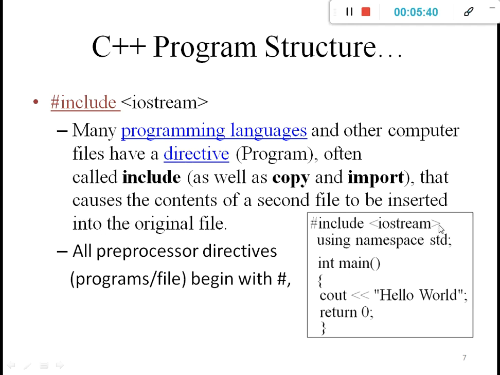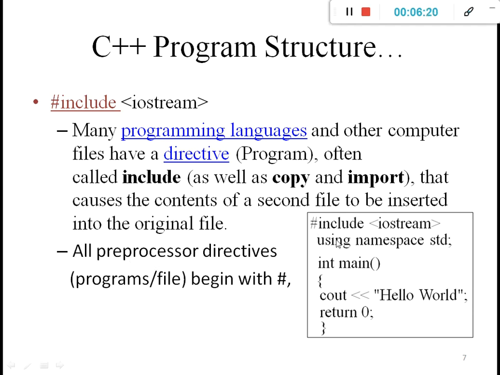We insert one more file with the help of #include and angle brackets. We need to mention the angle brackets to give our file name, iostream, and that is included in this original file. Then we will understand the exact use of #include in this program. All preprocessor directives, meaning a program or file, begin with the hash.